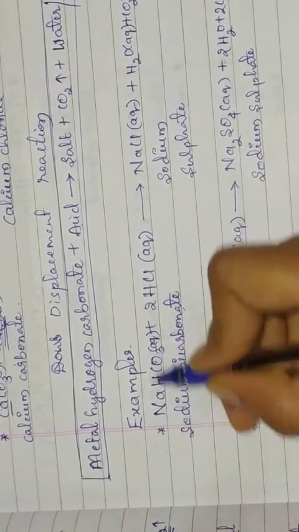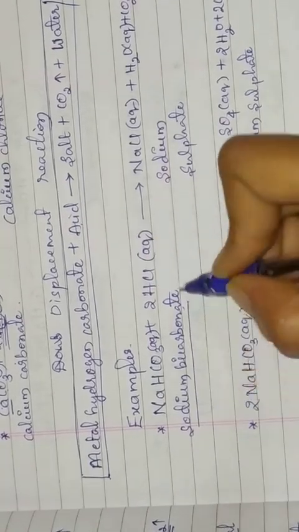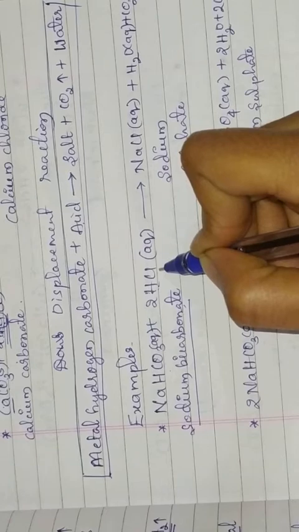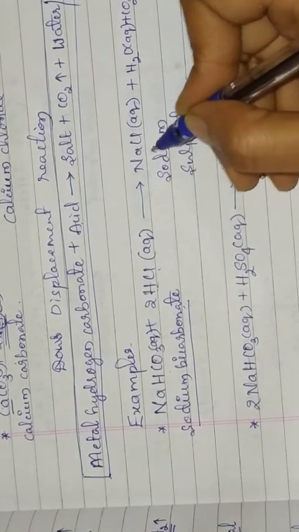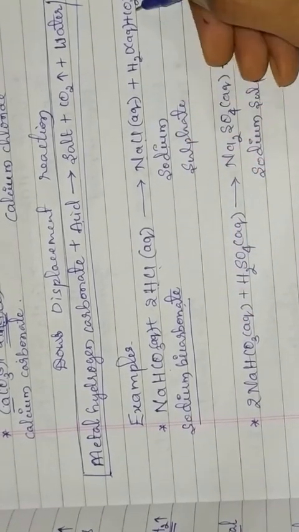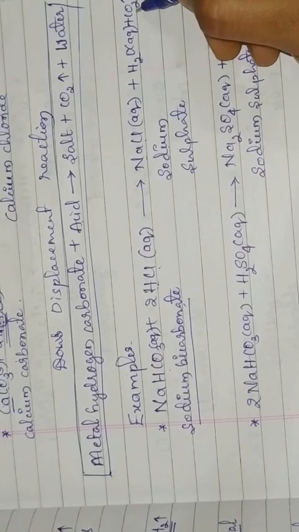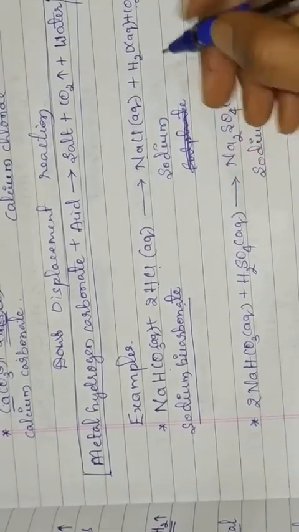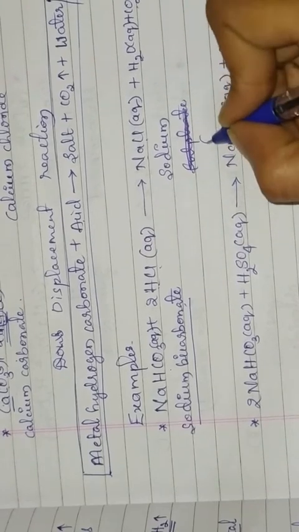NaHCO3 is the chemical formula of sodium bicarbonate. When it reacts with an acid like hydrochloric acid, it forms a salt like sodium chloride, water, and carbon dioxide gas is released.